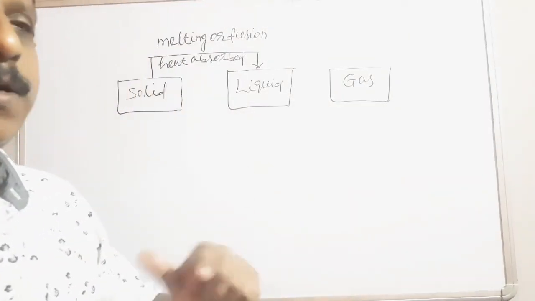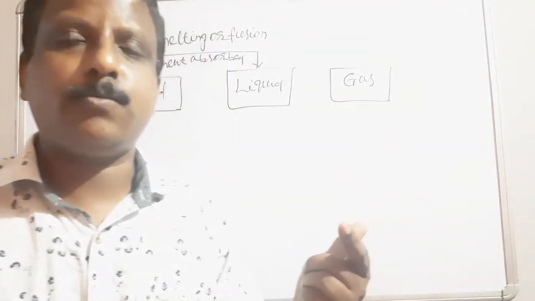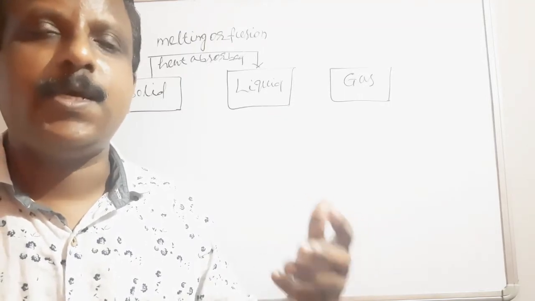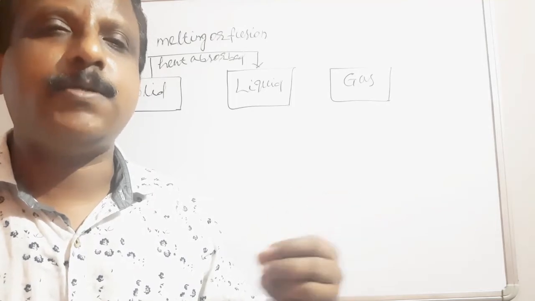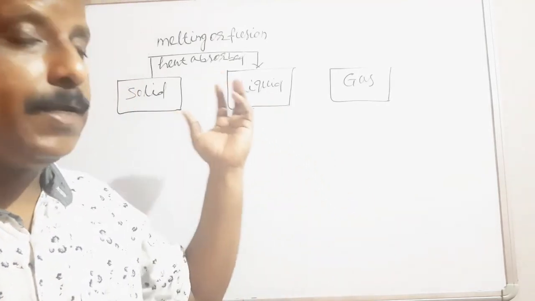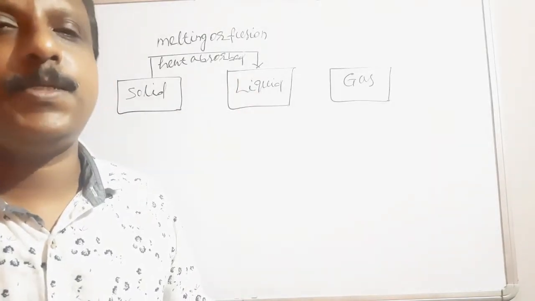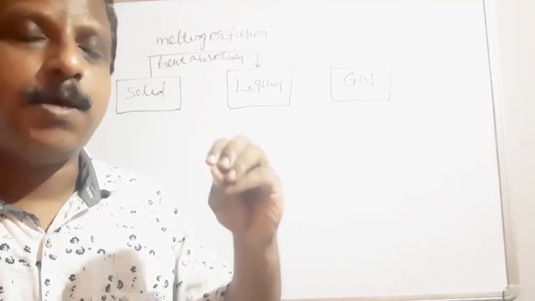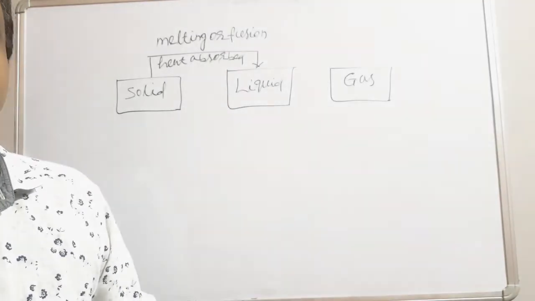This is the contradictory thing I am telling you. In the first video I explained that when heat is absorbed by a body, the temperature will change, increase or decrease, according to whether heat is absorbed or released. But here I am saying heat is absorbed but the temperature remains constant. Why does the temperature remain constant? This is the main thing. When you are writing a definition, you should every time know the reason. So why does the temperature remain constant?